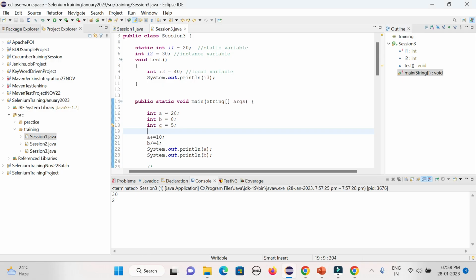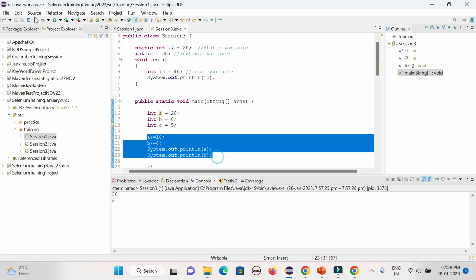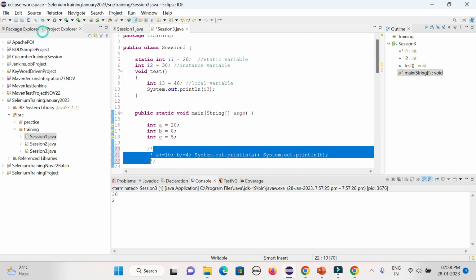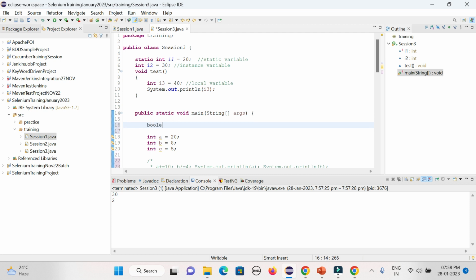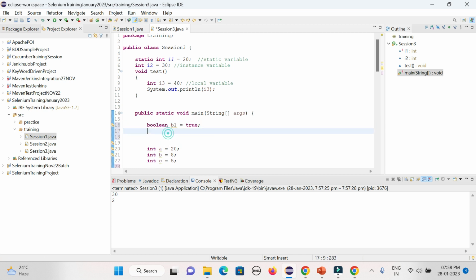So say I am defining some boolean variables: boolean b1 equal to true, say b2 equal to false. Now if you want to check the logic here,